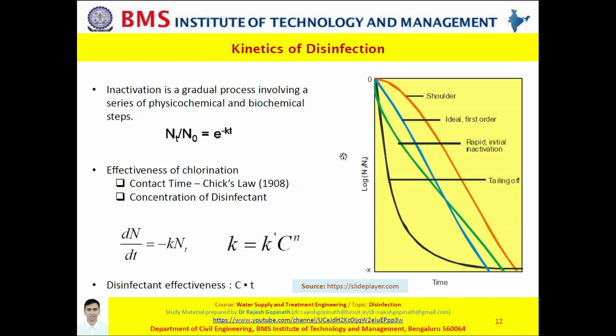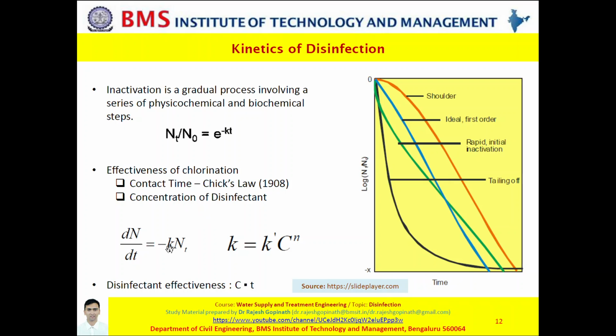The effectiveness of disinfection, or rather chlorination, would basically depend on two factors. One is the contact time, the rate of exposure of a microorganism to a disinfectant. The second is the concentration of disinfectant. Now, the contact time is basically explained by Chick's law, described by the equation that you can see in your slide.